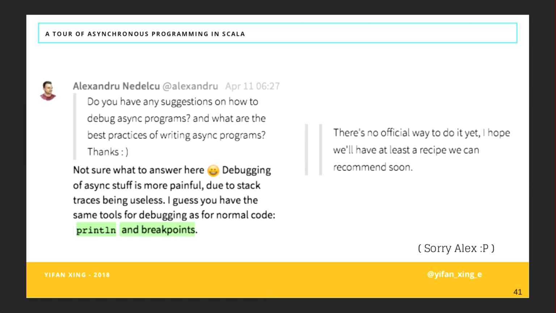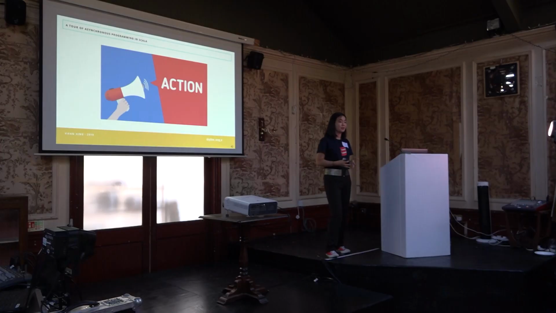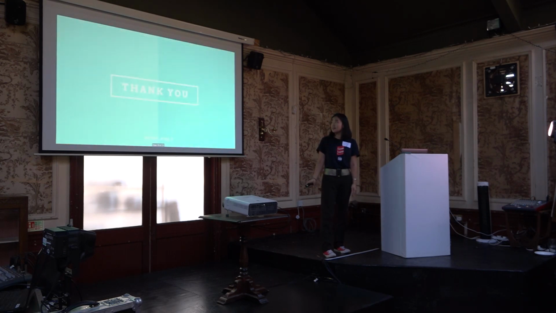So I believe right now we don't really have a great, elegant way to debug our asynchronous code yet. But as a community, we can think of something, and it would be great if we can put those ideas together and help the tech community in general, not just the Scala community, come up with some tool that helps us debug asynchronous code to make our life less painful when it comes to debugging async code. And on top of that, that concludes my talk.